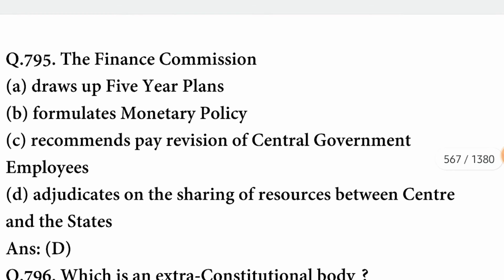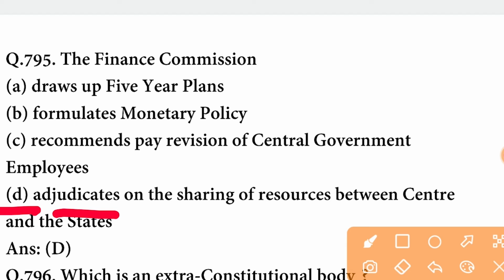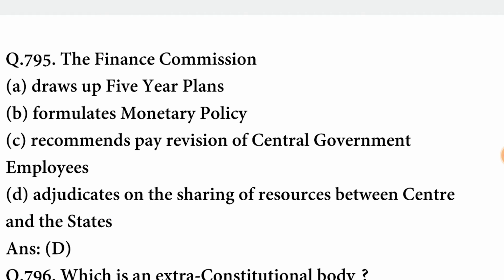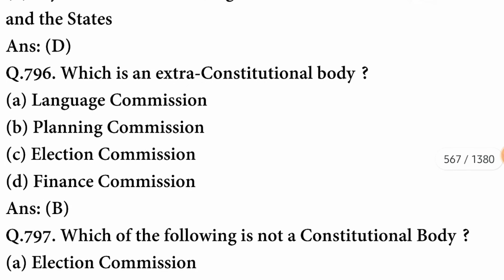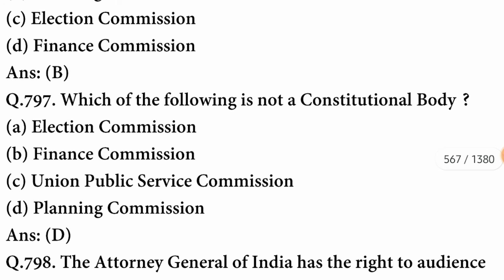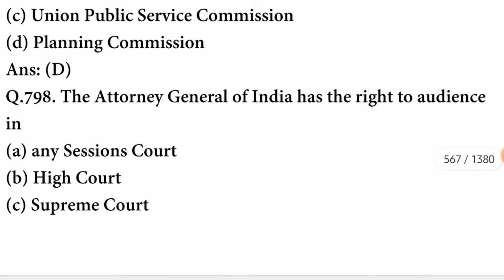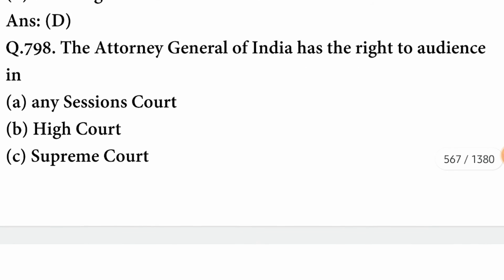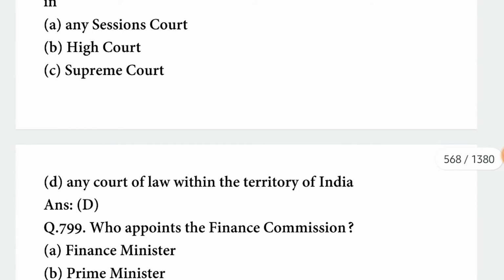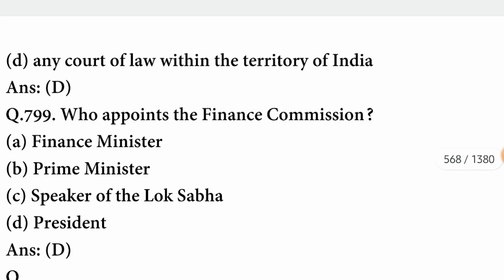The Finance Commission adjudicates on the sharing of resources between the center and the states. D option is correct here. Which is an extra constitutional body? It is the Planning Commission. Which of the following is not a constitutional body? It is the Planning Commission. The Attorney General of India has the right of audience in any court of law within the territory of India.